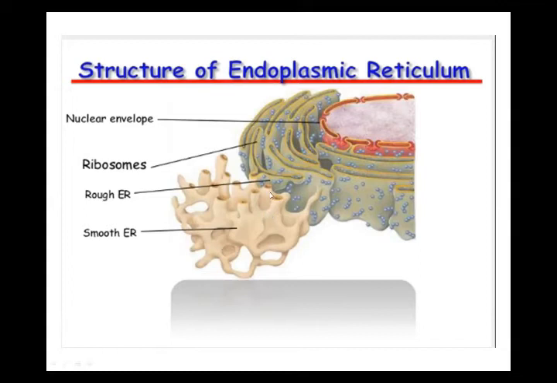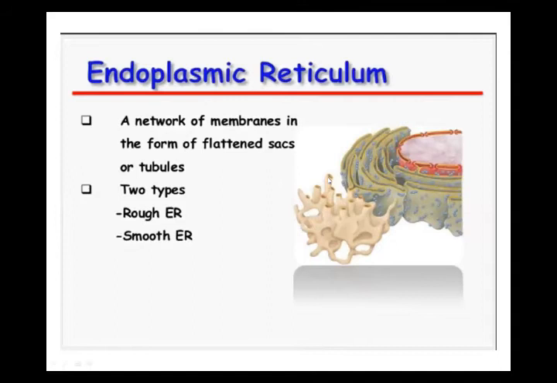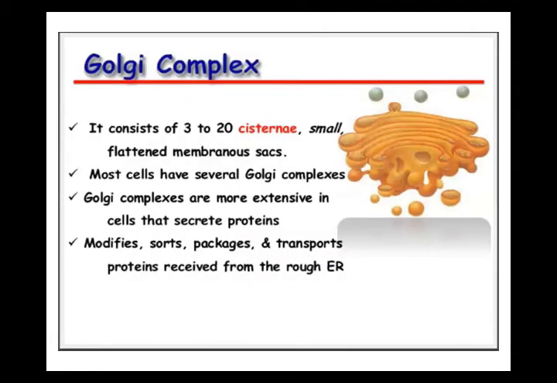Now it means it detoxifies the harmful effects of drugs. Okay, beta. Now we are moving towards the next organelle, the Golgi complex. The Golgi complex was discovered by Camillo Golgi. Who discovered it? Camillo Golgi discovered the Golgi complex. He was a biologist, and because of the scientist, the name of this organelle is Golgi complex.